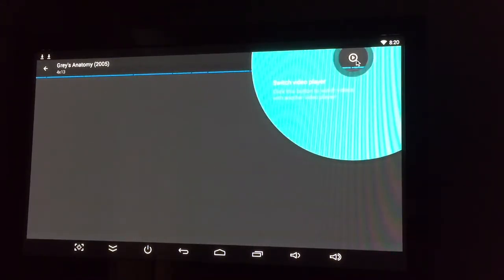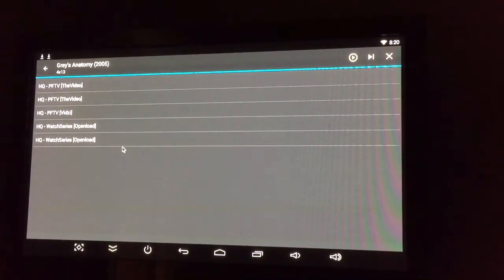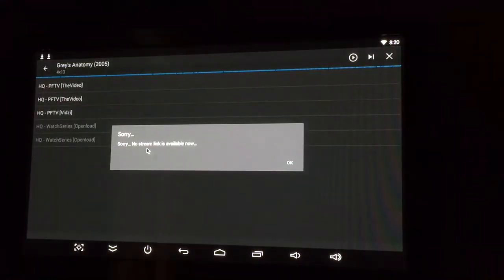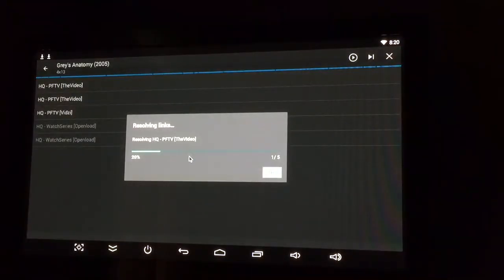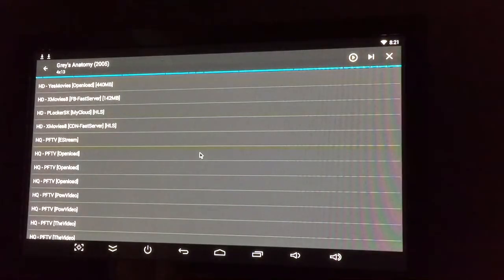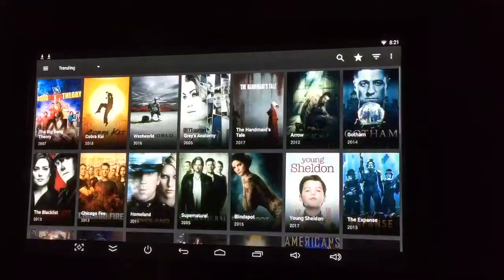So this is the first time running it. Now it goes out and scrapes the internet. Once it's got the link, you just click on generally the first one. I just clicked on any one there. So no streams, it's saying. So I'll play the top one, and it's running. Now we'll see what's going on here. I'm going to stop this, but basically that's how you get the movie going. And I'll back out of here.